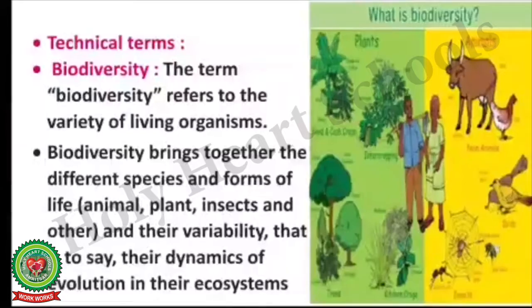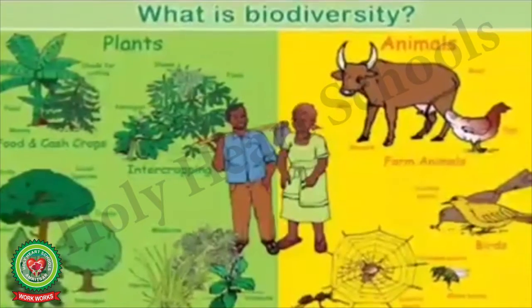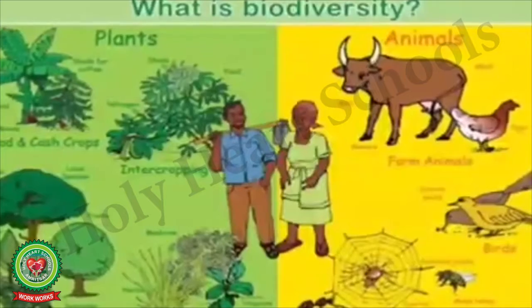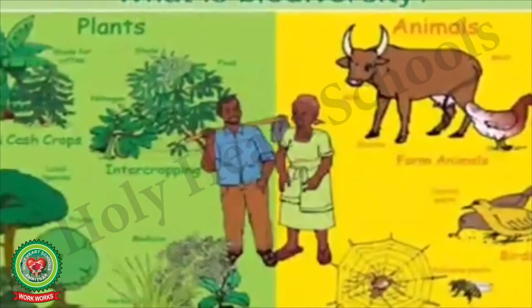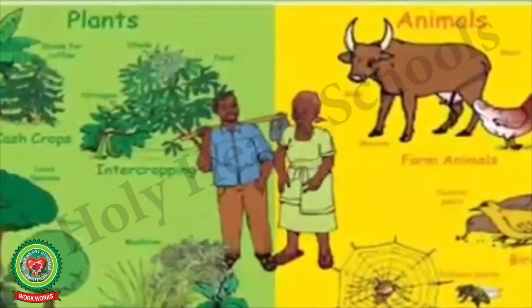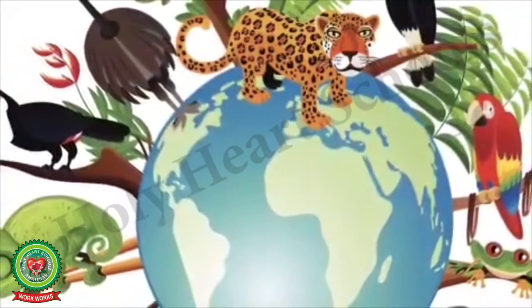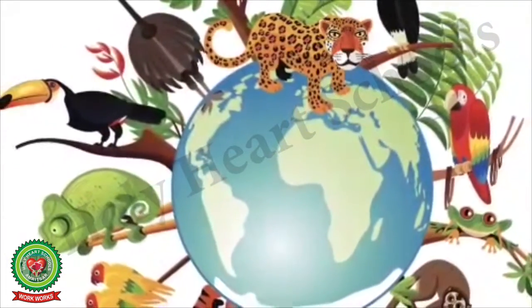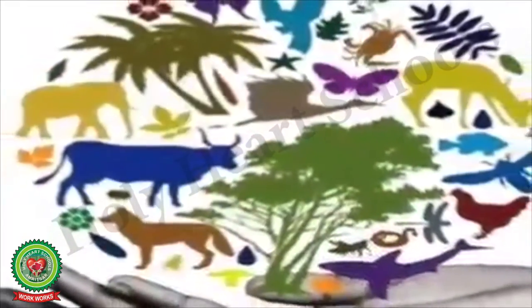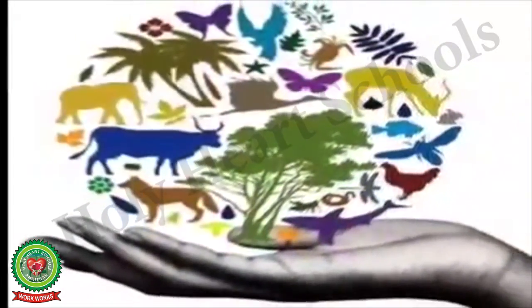The first term is biodiversity. The term biodiversity refers to the variety of living organisms. Biodiversity brings together the different species and forms of life that are animal, plant, insects and other forms of life and their variability, that is to say their dynamics of evolution in their ecosystems.